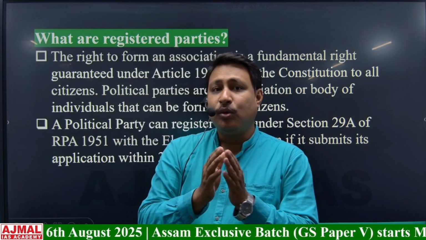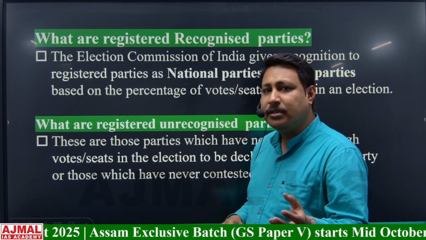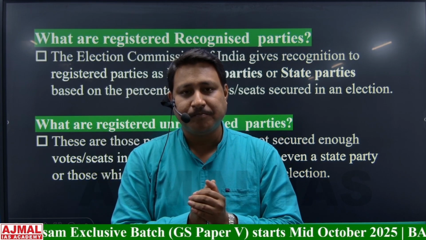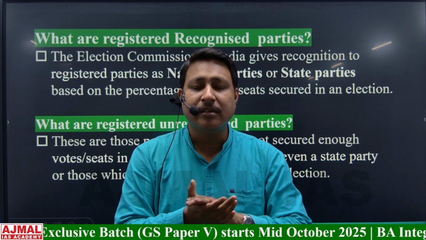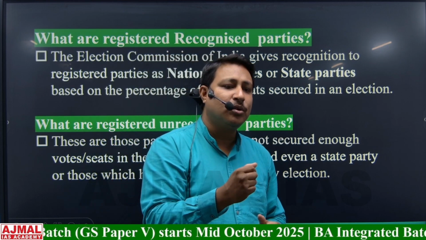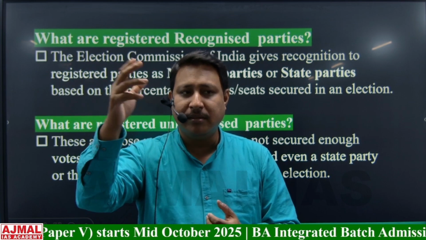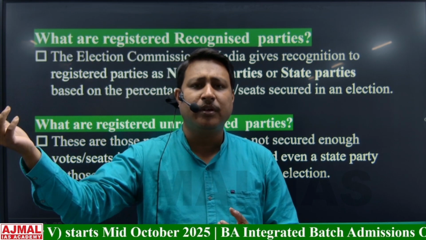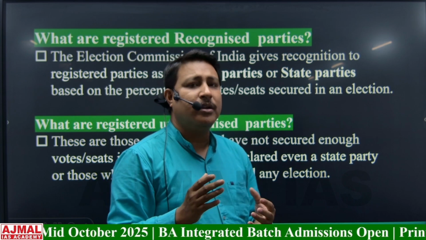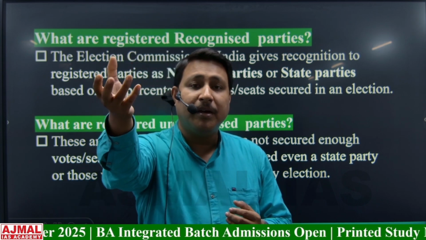Now, there are two types of registered parties. One is registered recognized parties and another one is registered unrecognized parties. What are they? Registered recognized parties are those which have performed well in the election. There are certain criteria put forward by the Election Commission of India, on the basis of which those political parties will be recognized as a state party or a national party.